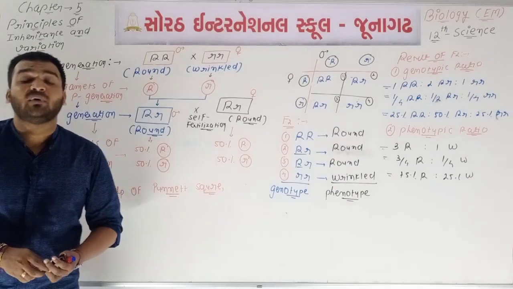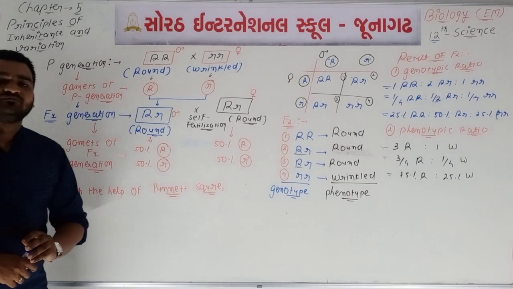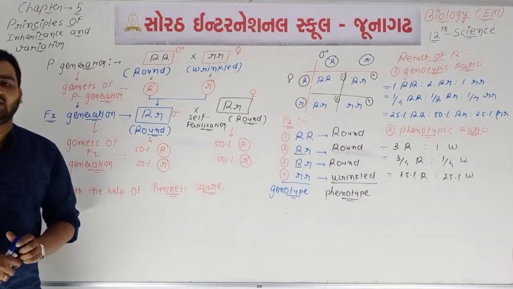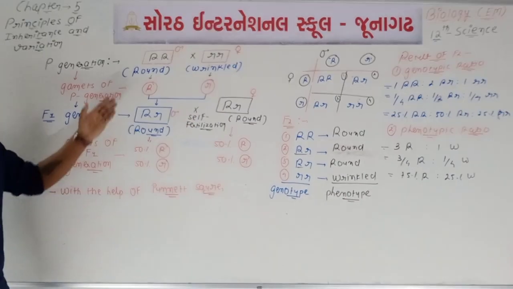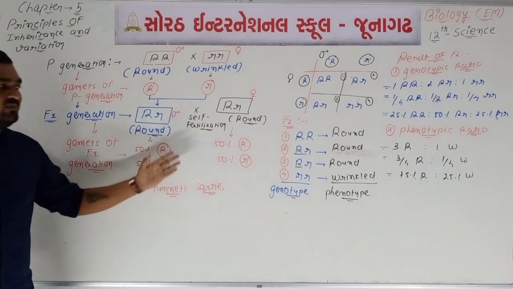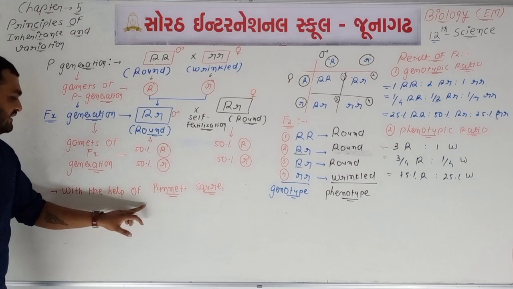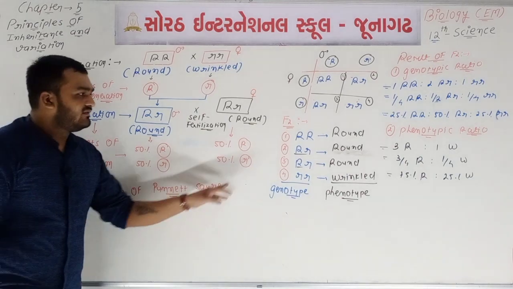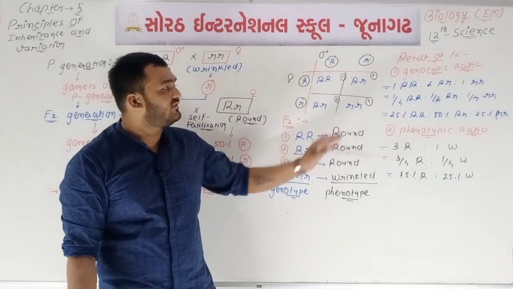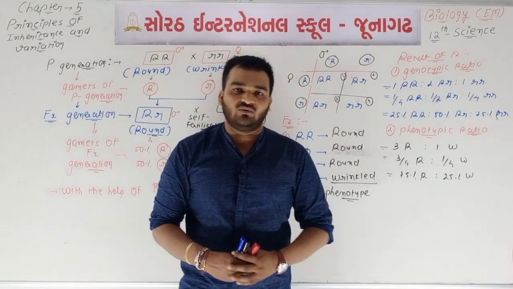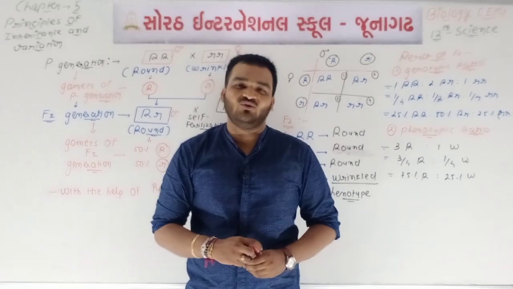So it is a proper method of calculation. If any example is asked in the exam, you will write this whole example with the help of this calculation. All steps must be in sequence and all steps are important. See, this sentence is important: with the help of Punnett square. This result is also important, and remember it is a result of the F2 generation. So today's lecture is 100% completed. Thank you very much.